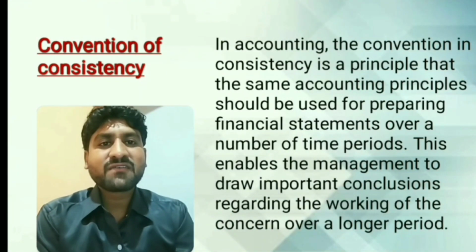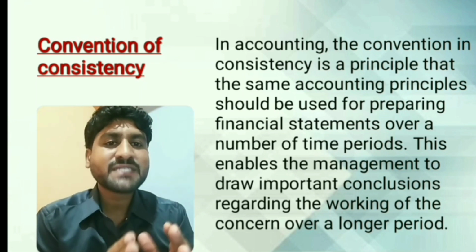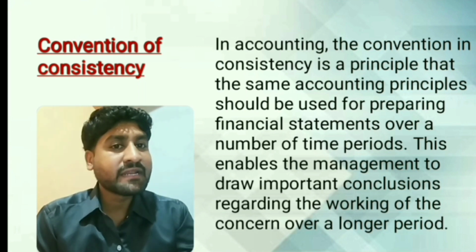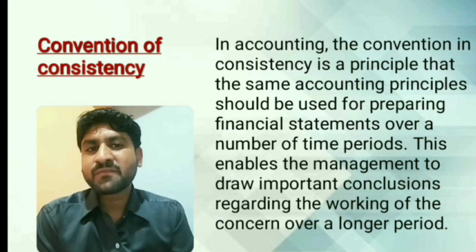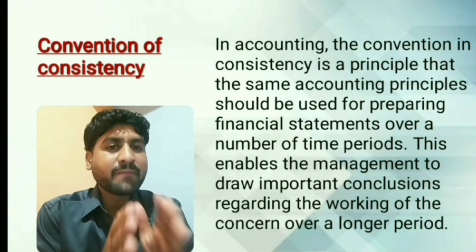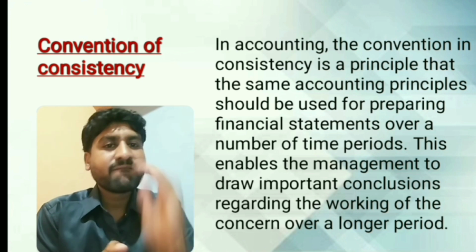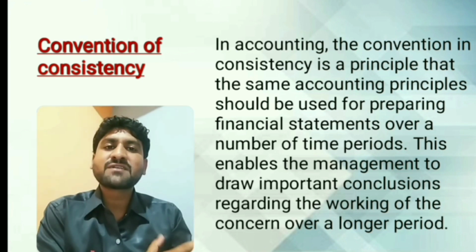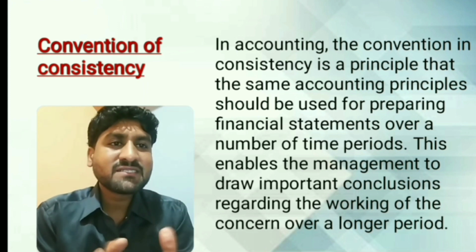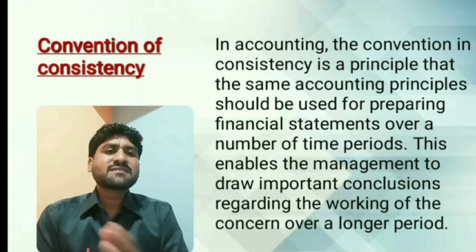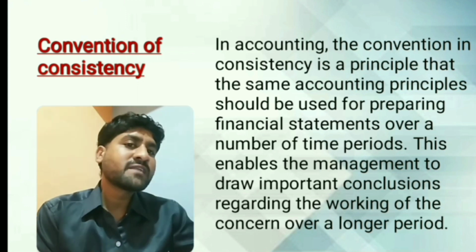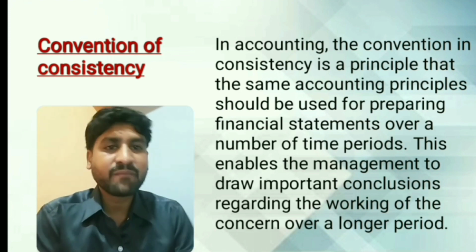Next, convention of consistency. Consistency means constant in nature. Books of accounts are to be recorded and properly reported. A number of rules and regulations are to be followed by a businessman or accountant. Accounts are to be reported properly. The same rules and regulations followed in this year are carried forward to the next year also. So the convention of consistency is the principle that the same accounting principles should be used for preparing the financial statements over a number of time periods. That's why it's very important.